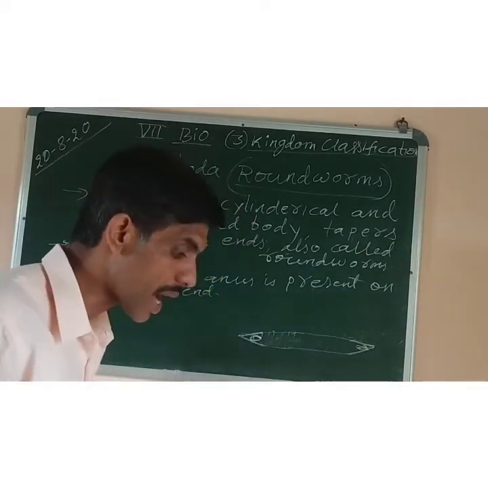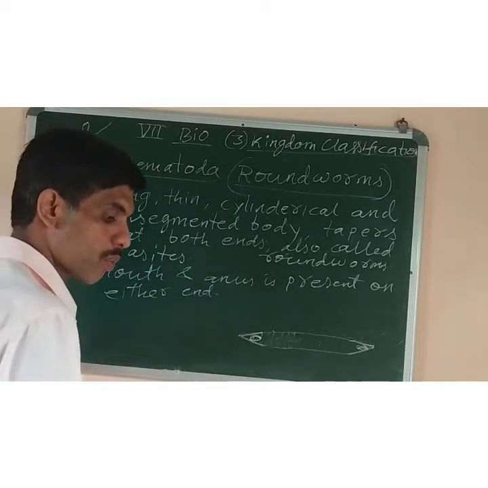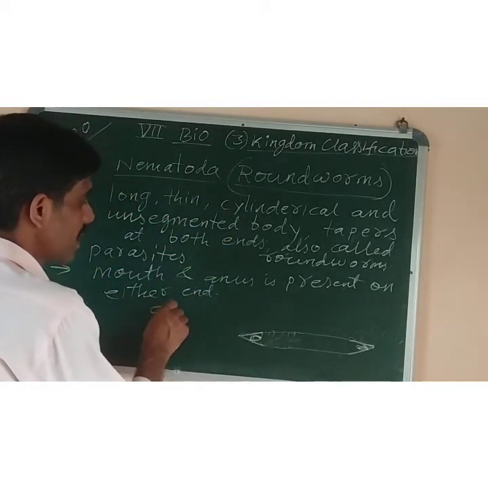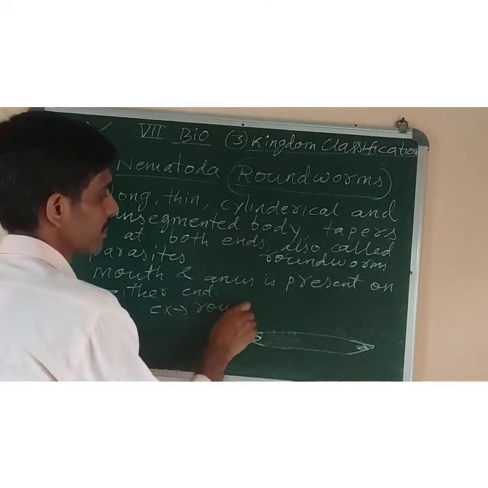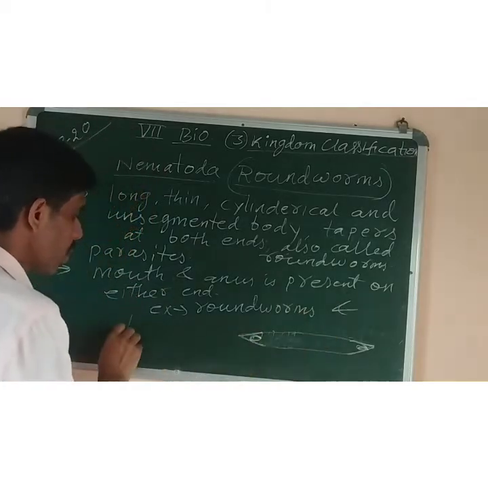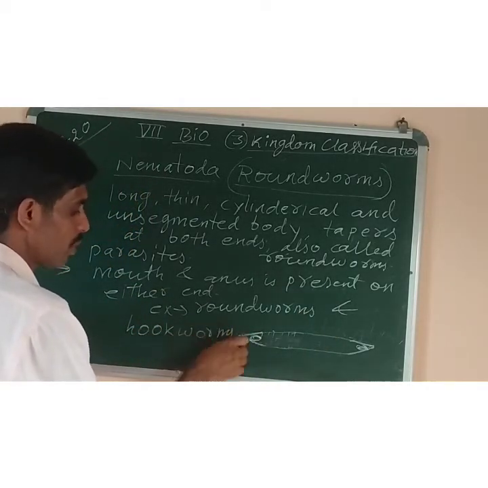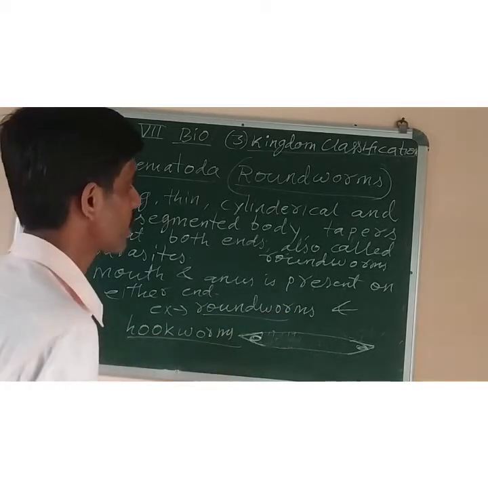And examples are Ascaris, that is roundworm, and hookworms. So two examples you can learn: roundworms, and the second one is hookworms. This is also a parasite, the hookworms. So roundworms and hookworms are the two parasites.